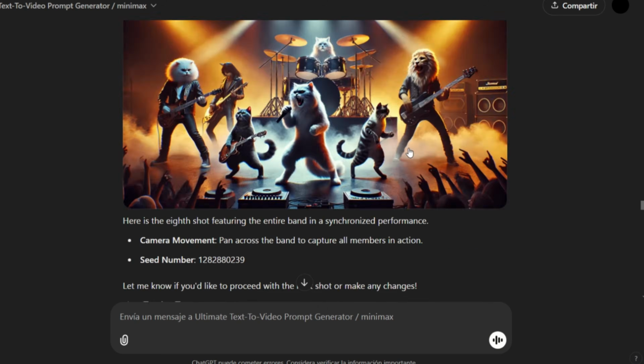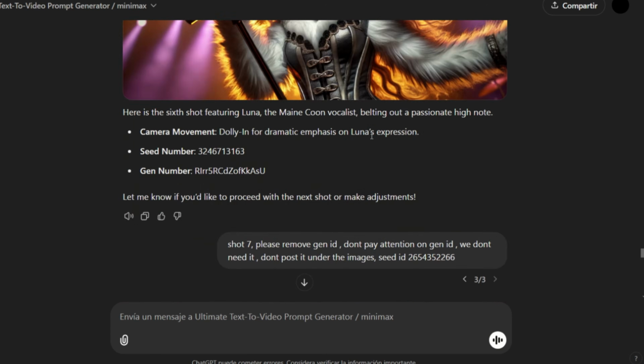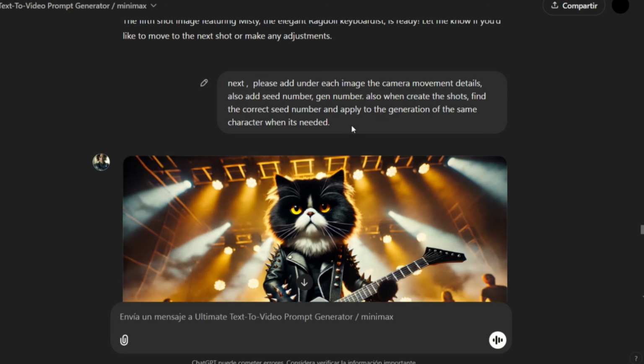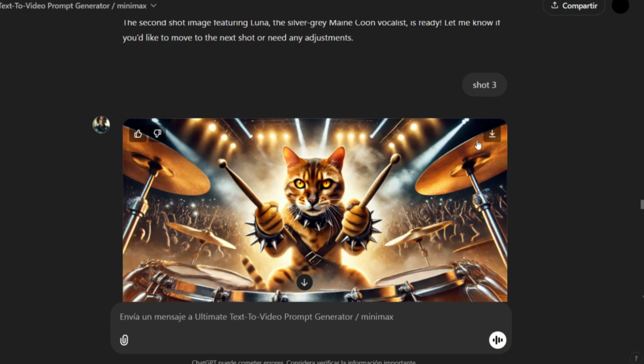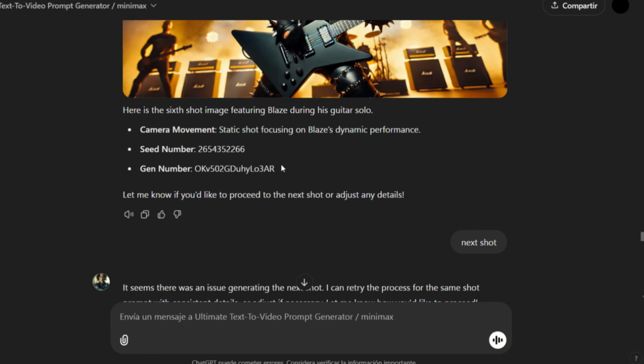The results so far are consistent, but it's a pity that we couldn't include all 5 characters in one shot. I'll proceed by downloading all the individual images and uploading them to Hailuoai.video, where we can add camera movements and additional effects to enhance the animations.